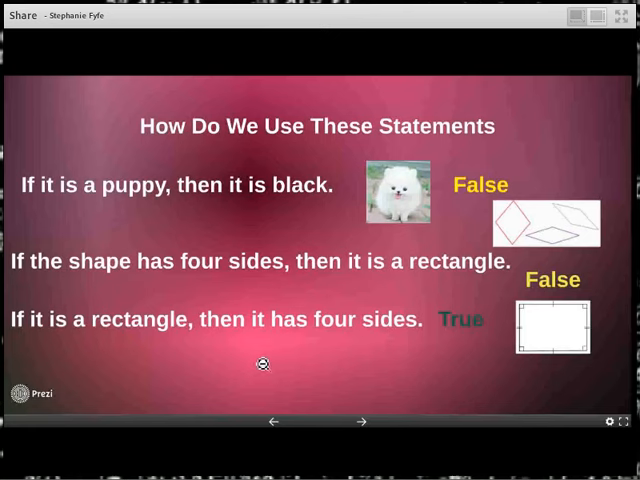Okay, you're going to try a little bit of these on your own. So go through and figure out if we assume the first part of the statement is true, the if part, then let's figure out whether or not the second statement is true.